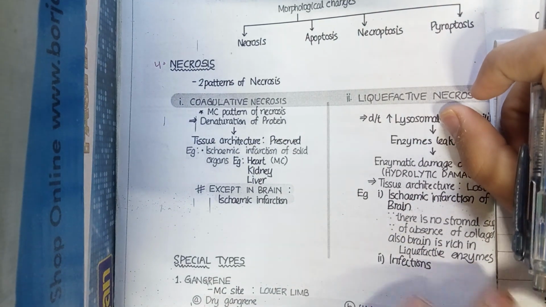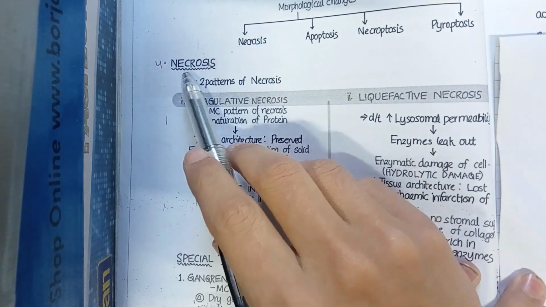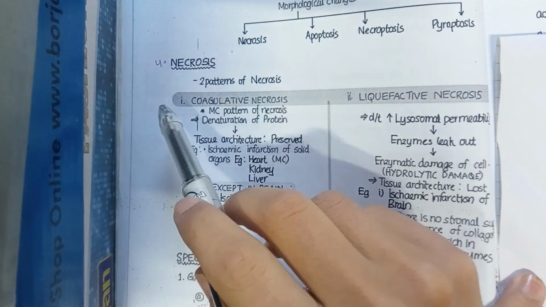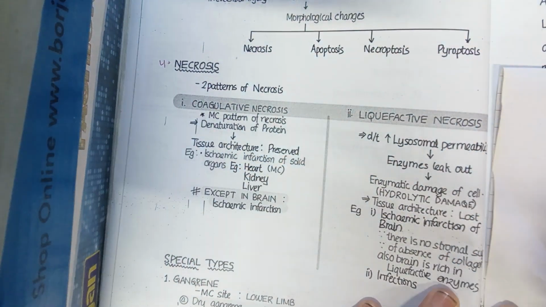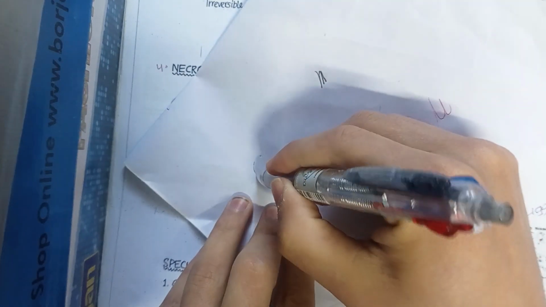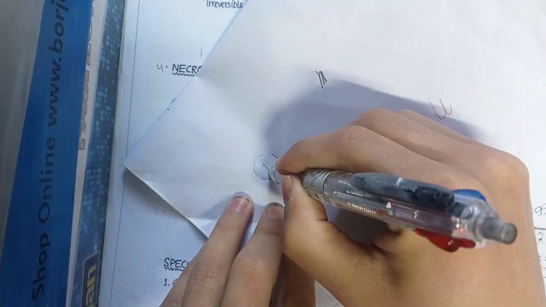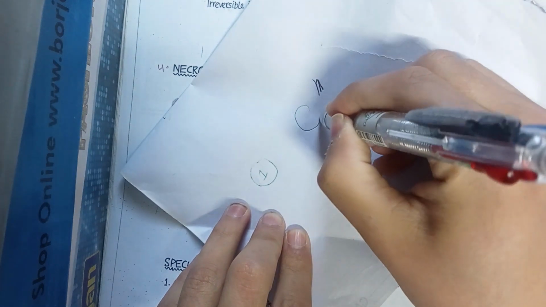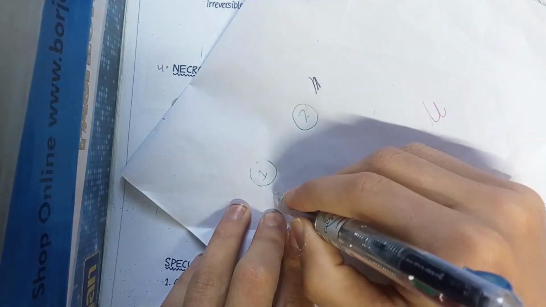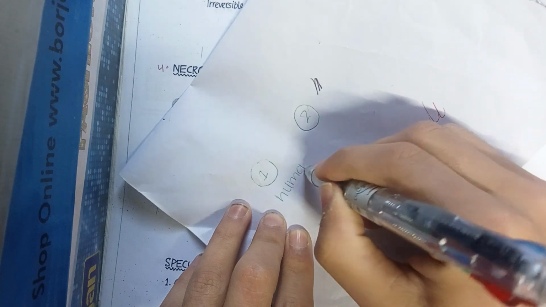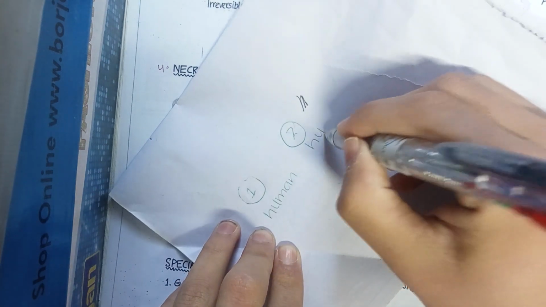We are going to start with the next topic, which is called necrosis. So what is necrosis and what is apoptosis? As you know, there is a man. This is first man, this is second man, human. This is human number 1. This is human number 2.